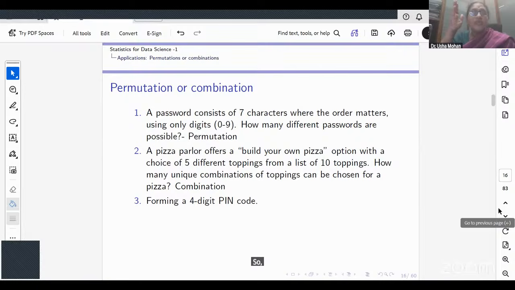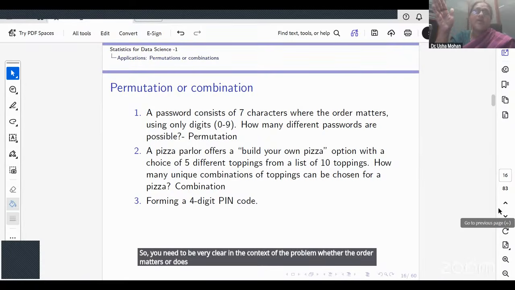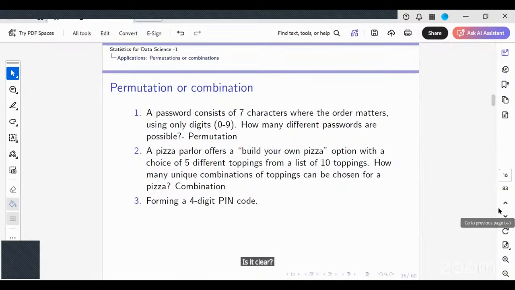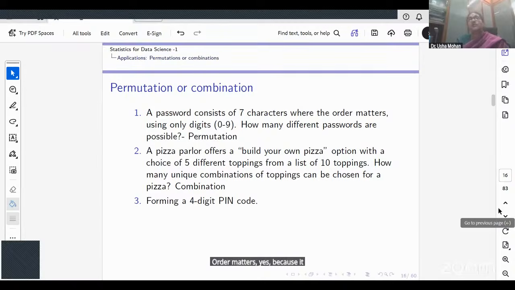So you need to be very clear in the context of the problem whether the order matters or does not matter. For example, if you're forming a password, 1, 2, 3, 4 is different from 1, 3, 2, 4. Is it clear? Order matters, so you would always have a permutation there.